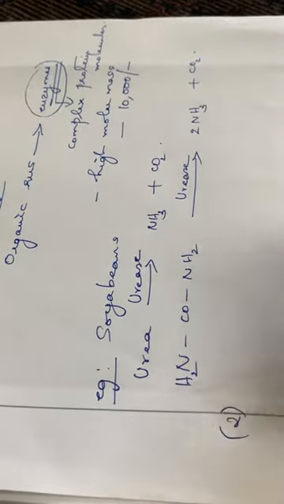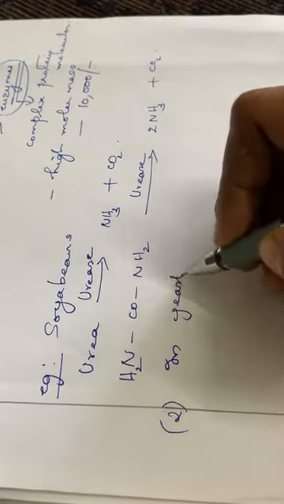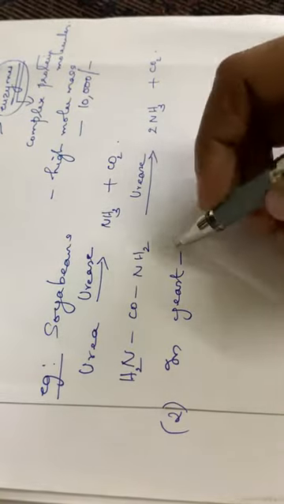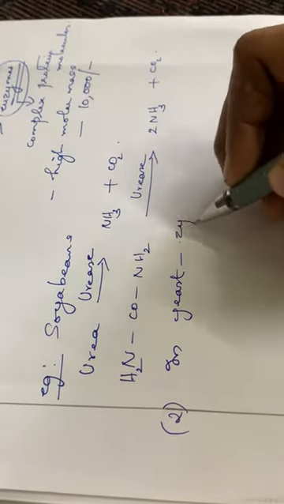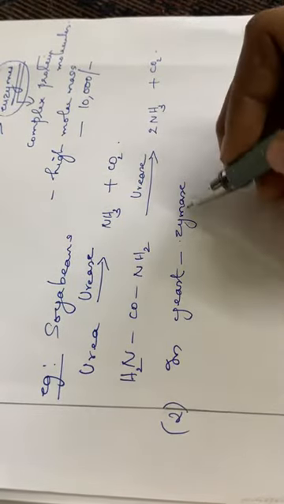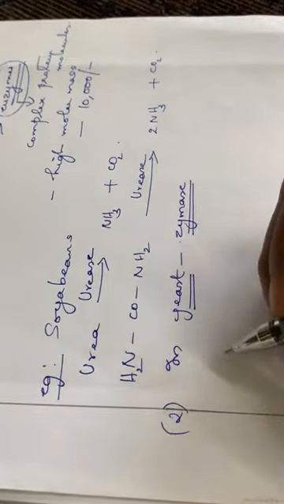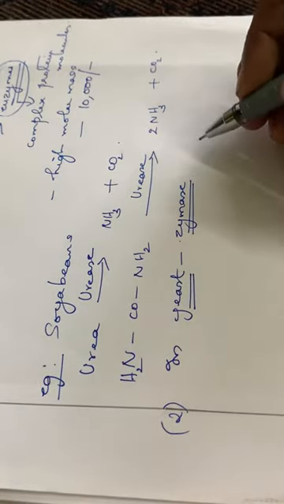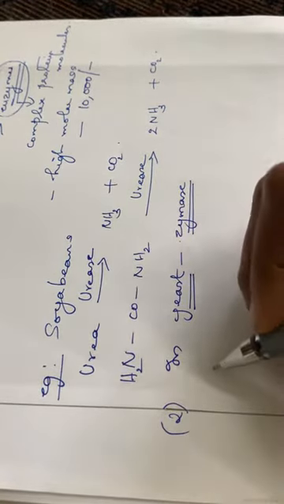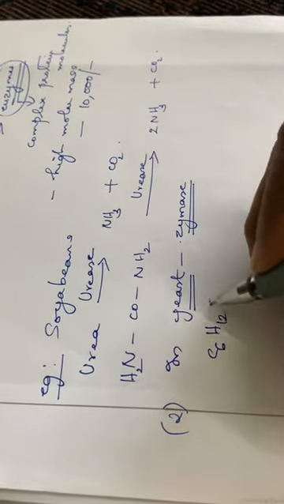Then the second example, in yeast. Yeast has got zymase as well as invertase. Here I am writing the reaction of the enzyme zymase. The zymase enzyme present in yeast converts glucose to alcohol as well as carbon dioxide. The formula of glucose is C6H12O6.